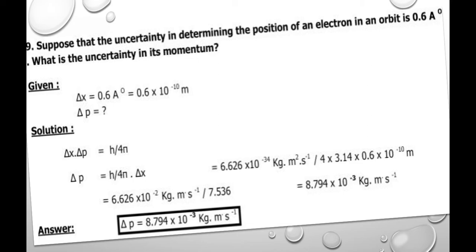The value of the Planck constant h is 6.626 into 10 power minus 34 kg m square s inverse, and 4 into 3.14 into 0.6 into 10 power minus 10 meters. After doing the calculations we arrive at the value of the momentum, 8.794 into 10 power minus 3 kg m s minus 1.